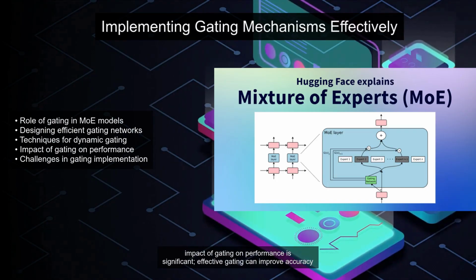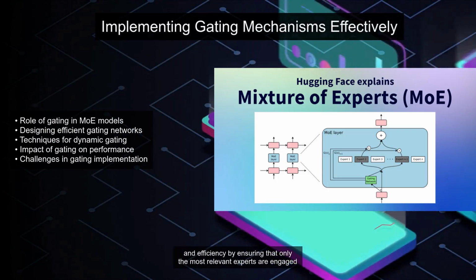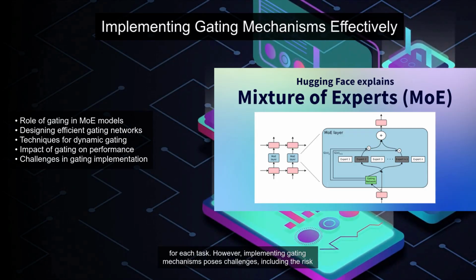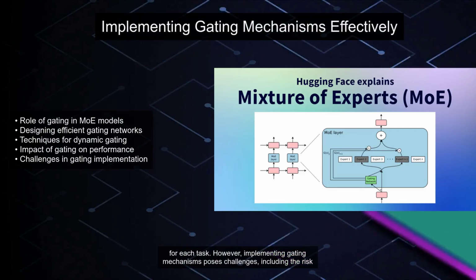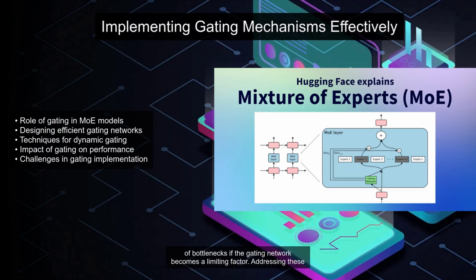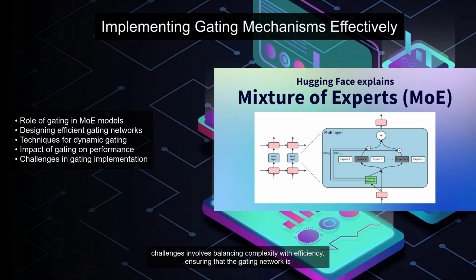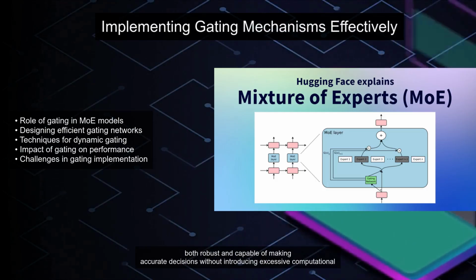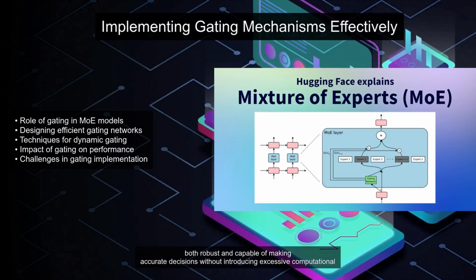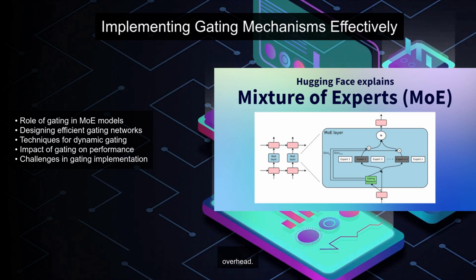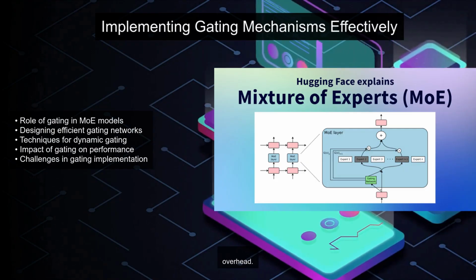The impact of gating on performance is significant. Effective gating can improve accuracy and efficiency by ensuring that only the most relevant experts are engaged for each task. However, implementing gating mechanisms poses challenges, including the risk of bottlenecks if the gating network becomes a limiting factor. Addressing these challenges involves balancing complexity with efficiency, ensuring that the gating network is both robust and capable of making accurate decisions without introducing excessive computational overhead.